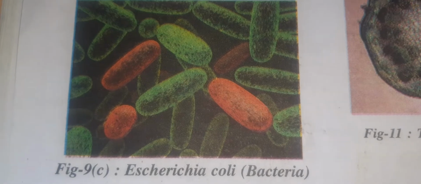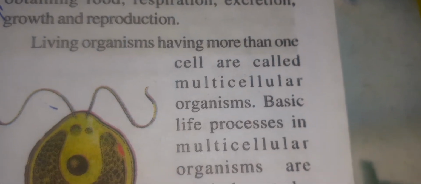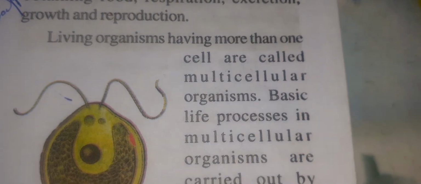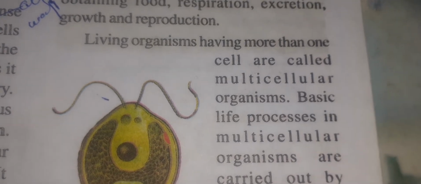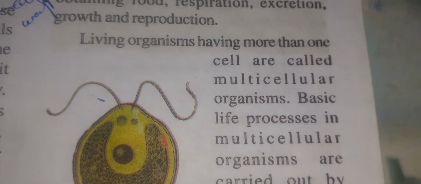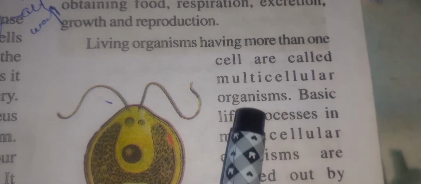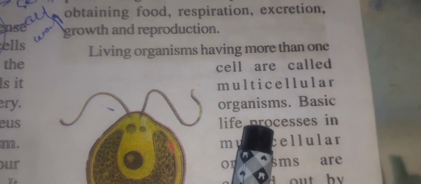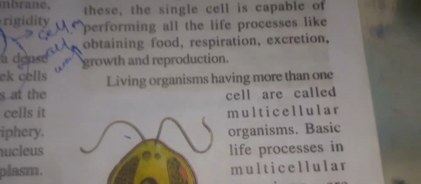Okay students, now we will discuss multicellular organisms. Living organisms having more than one cell are called multicellular organisms. The basic life processes in multicellular organisms are carried out by different types of cells, because a number of cells are present, that's why.